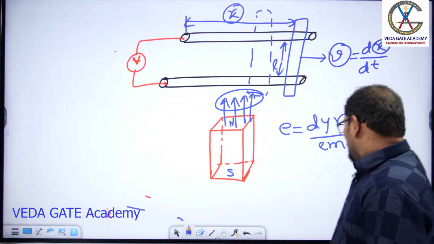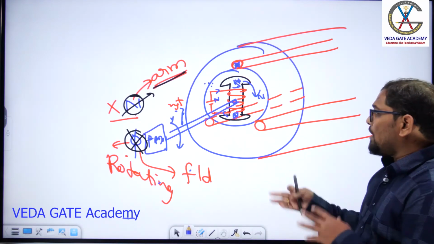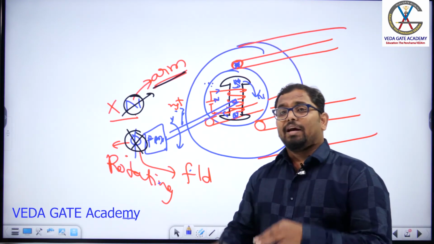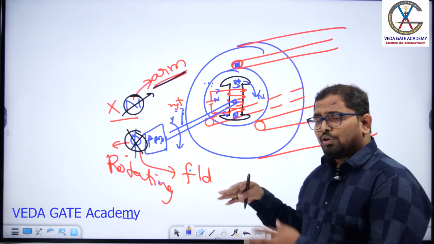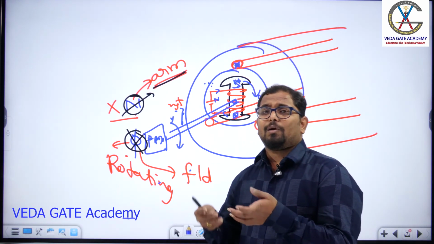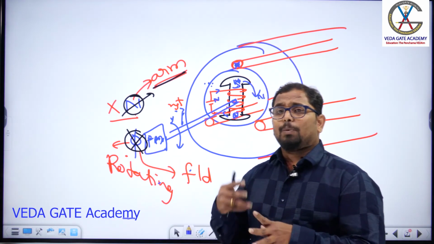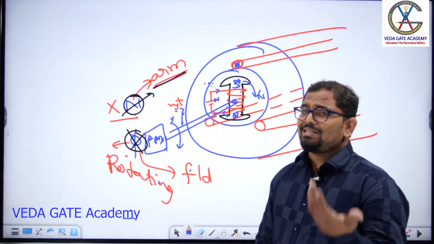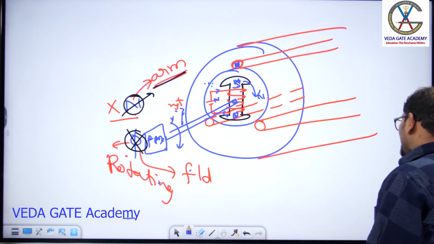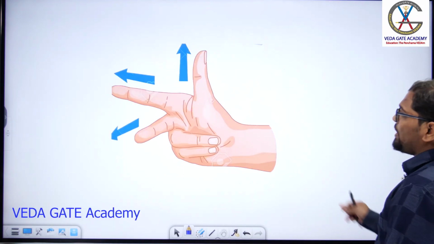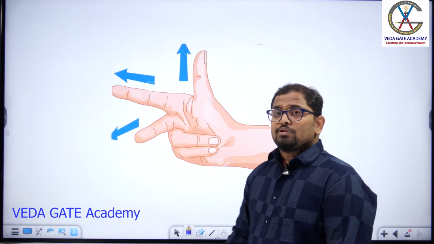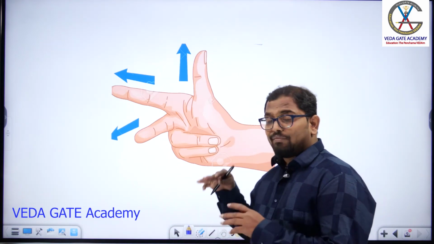Okay, so this is about Faraday's law of electromagnetic induction in detail, and how you will get the direction or polarity of your induced EMF. In statically induced EMF the polarity will be obtained by using Lenz's law, and the dynamically induced EMF will be obtained by using the right hand rule.